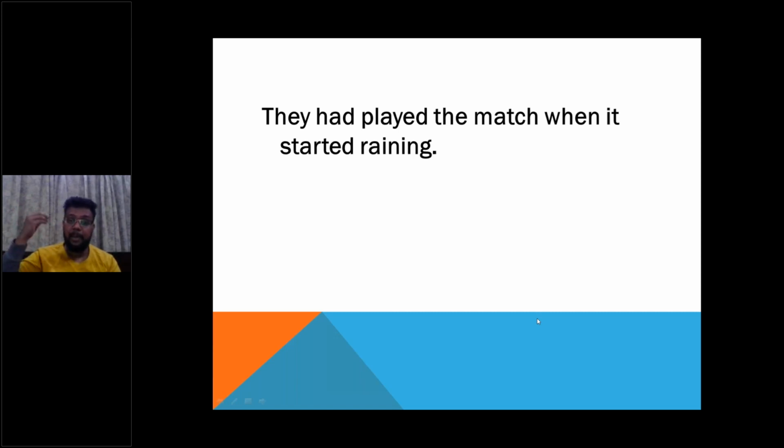Both these events took place in the past, but the match had finished when it started raining. Which event took place first? The end of the match took place first, and then it started to rain. So this is how you recognize the past perfect tense.